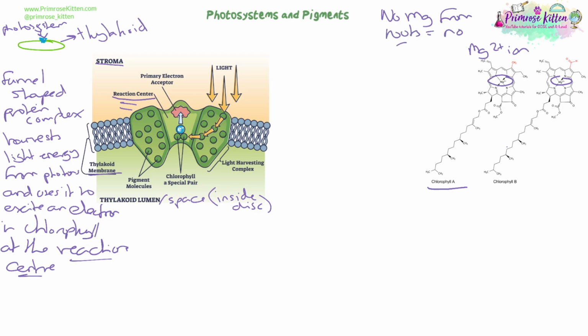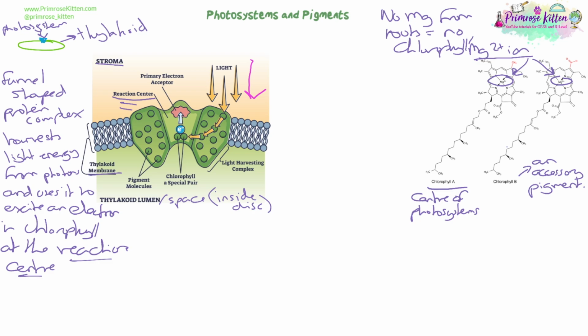cannot make chlorophyll. So that's why it's an essential nutrient that we have to actively transport in through the roots to make sure that we have enough magnesium to make enough chlorophyll, to have enough chloroplasts to absorb for photosynthesis. Chlorophyll B is another type of chlorophyll. It's mostly used as an accessory pigment, which are the pigment molecules you can see here in the sides of the photosystem. We'll come to those in a minute.